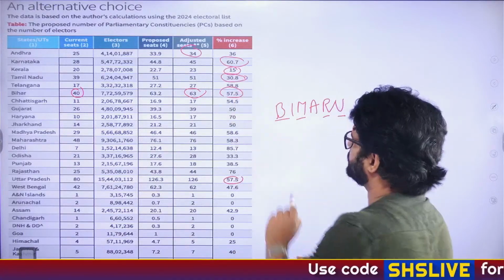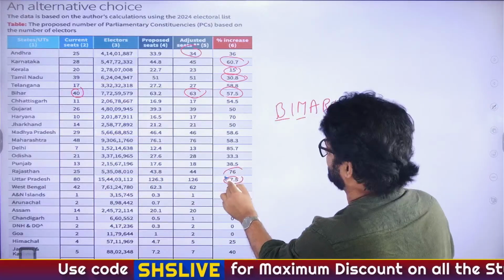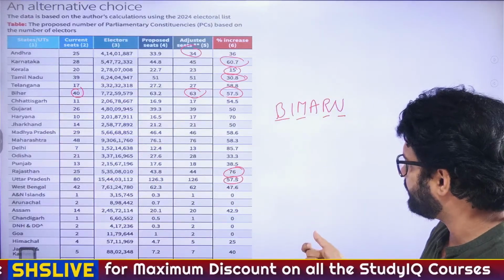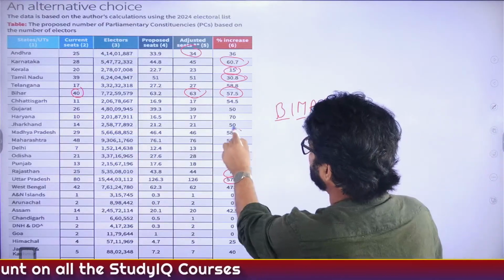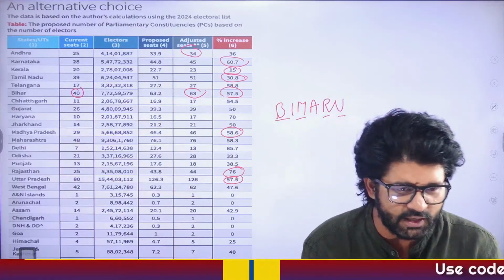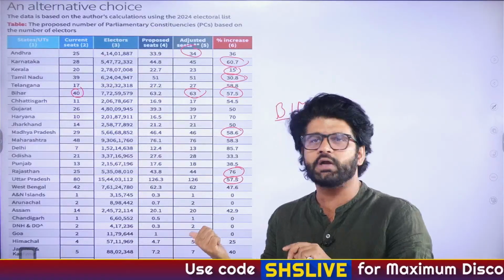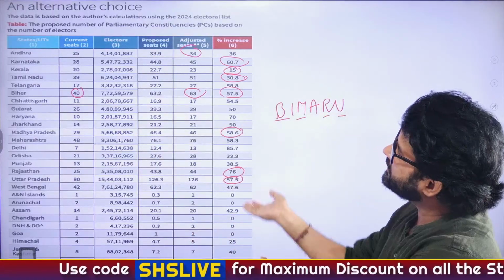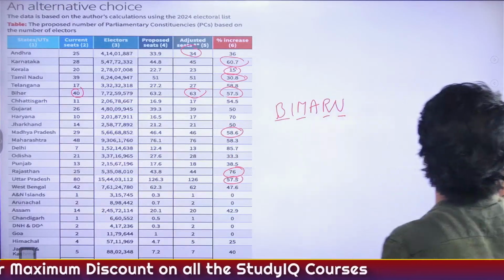This is what we were talking about. If we take the elector concept rather than the population concept, then in that scenario some southern states are also benefited. Tamil Nadu, how much? 30%, not that much. Let's focus on the BIMARU states again. Rajasthan, a 76% increase, too much. Madhya Pradesh, a 58% increase. So even now, the whole concern and grievances of southern states are not addressed. But again, the author is saying this elector concept is better than the population concept when it comes to delimitation.